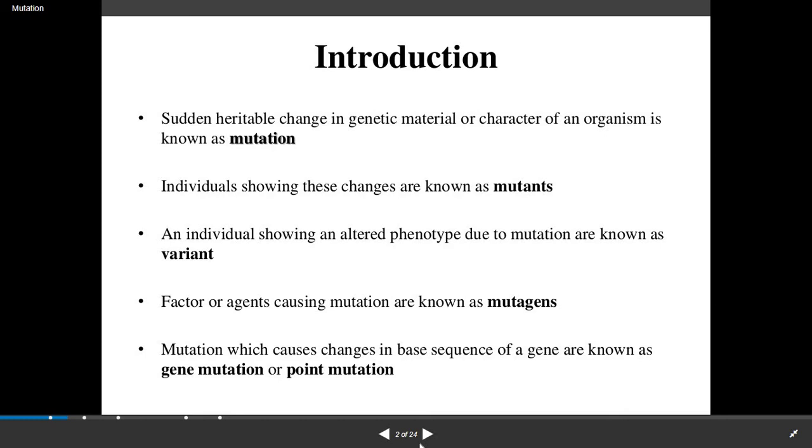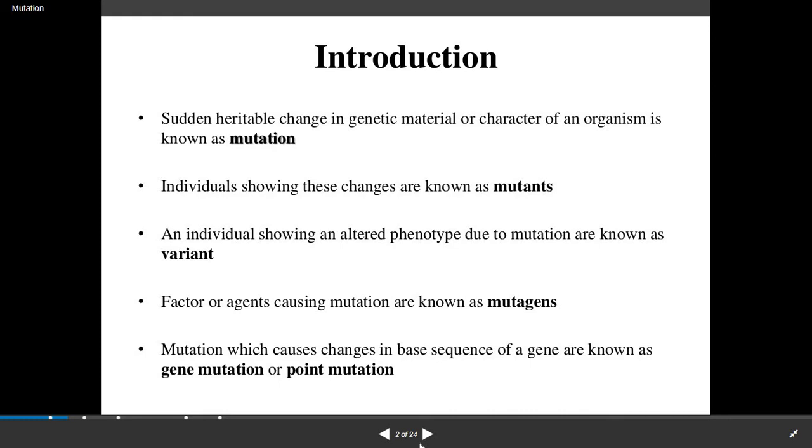Now what are these mutants? Those individuals in which the mutation process has occurred don't remain as the original individual, somewhat changes occur, and they are referred to as mutants. An individual showing an altered type of phenotype due to mutation is known as a variant. Altered type of phenotype. Now what is phenotype? We have studied earlier students that phenotype means physical appearance. So the original physical appearance gets changed due to mutation, and that type of individual is referred to as a variant.